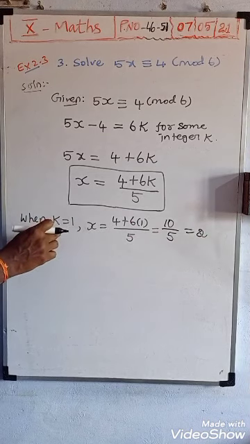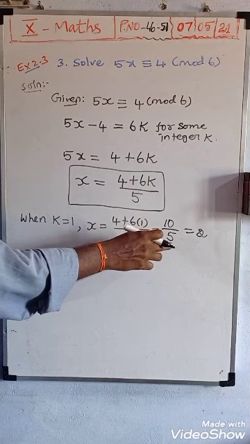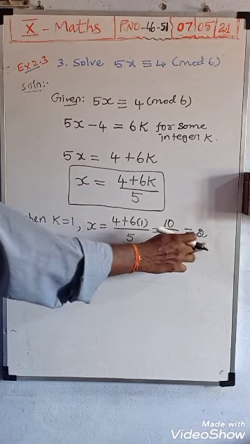So when you substitute k as 1, we receive the x value as 2.